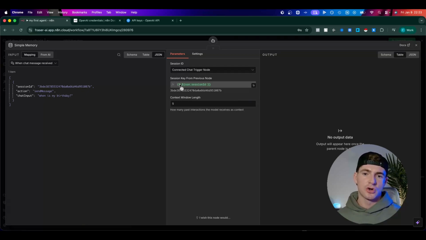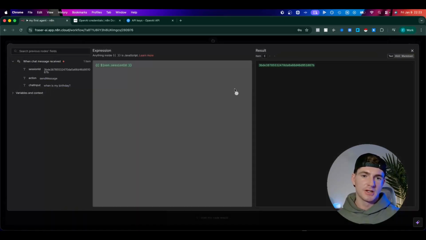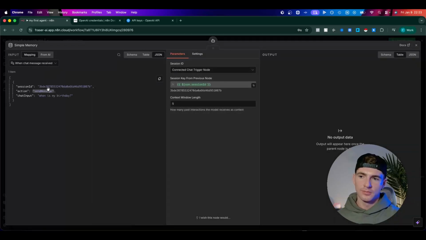So that's what this JSON.SessionID is. You can see underneath here, this is what the session ID is. And again, if we hit this button here, you can see the result. It's this code. Where's it getting that code from? Let's get it from here. Session ID is this here. And we can actually pull these across. Now, this is fixed because it says session ID and we're using it from the connected chat trigger node.